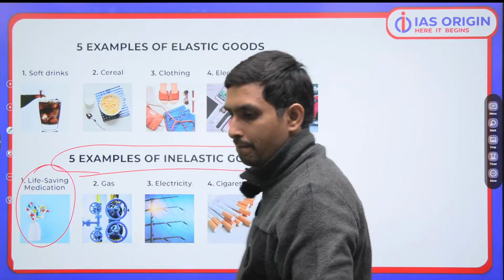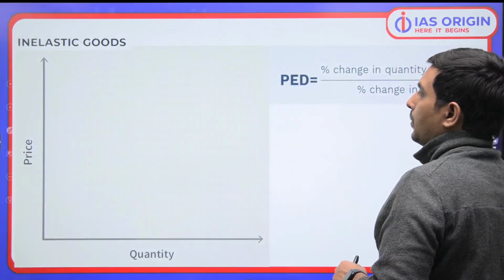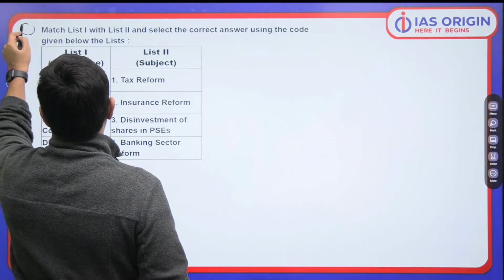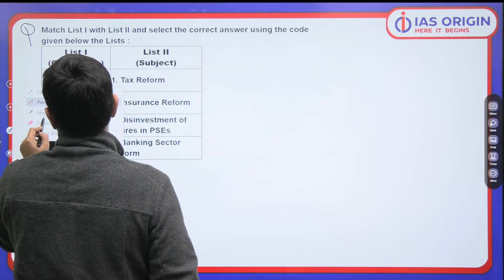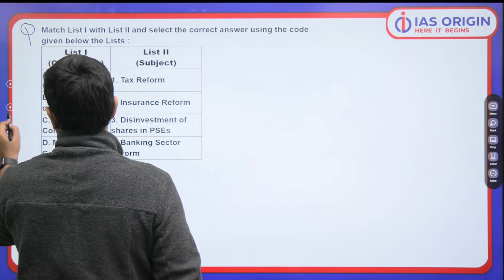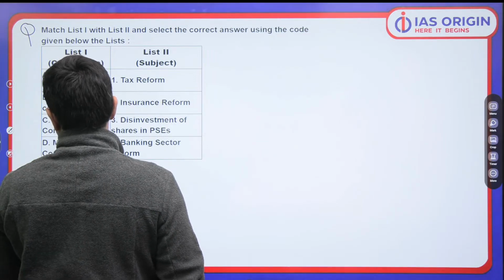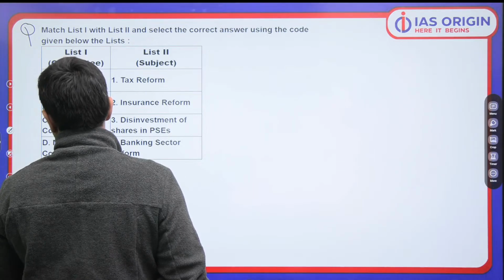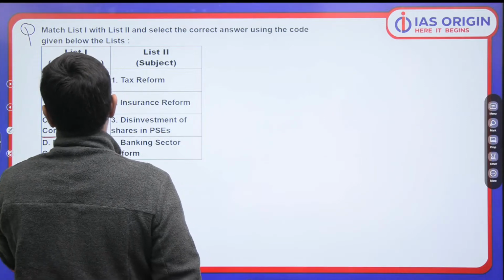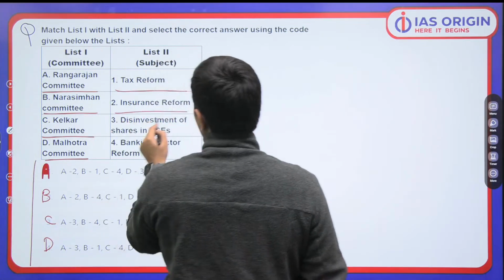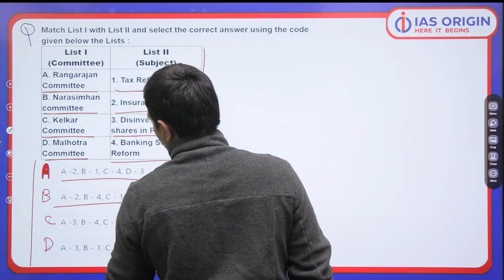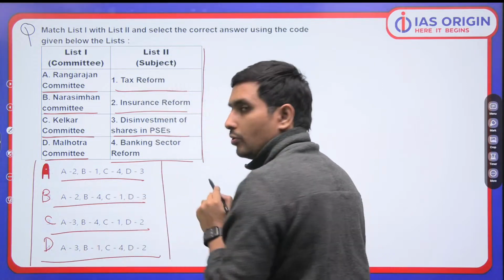Okay, moving ahead. Now I hope this idea is absolutely clear. Now the next question, again a very important question. We have got various committees, okay? You can see that. And here we have options A, B, C, D. This is a match the following question. Rangarajan Committee, Narsimhan Committee, Kelkar Committee, Malhotra Committee. Tax reform, insurance reform, disinvestment and banking sector reform. So you just have to tell me what is going to be the right answer. A, B, C, D. Please do let me know, everyone.